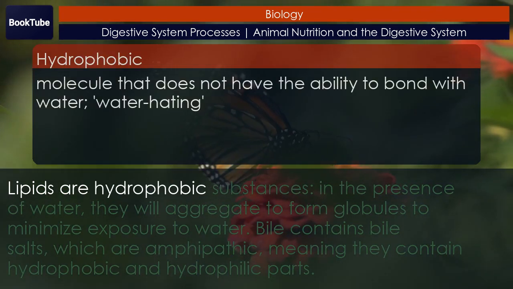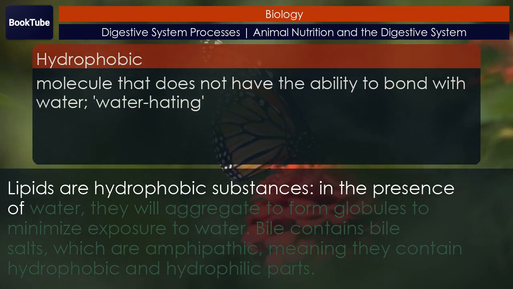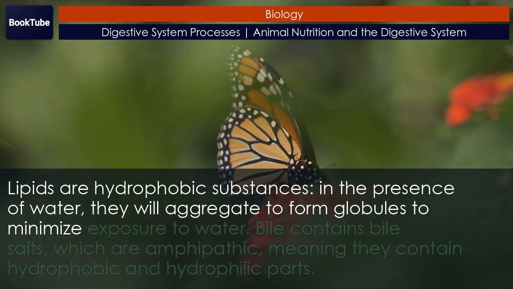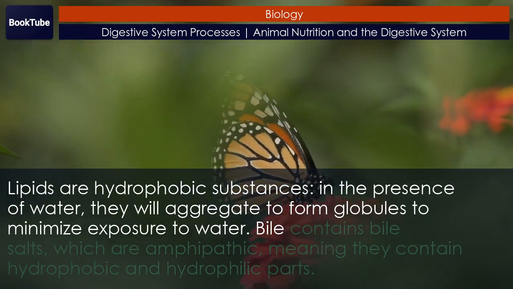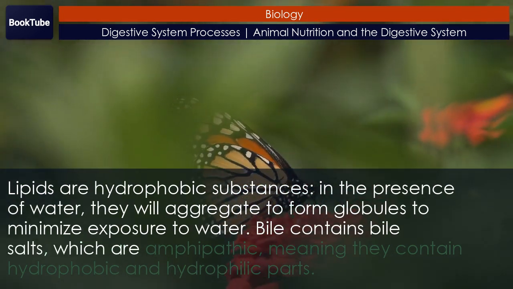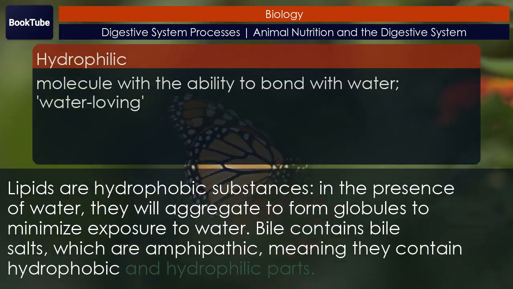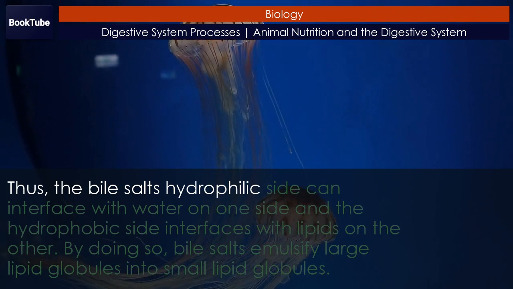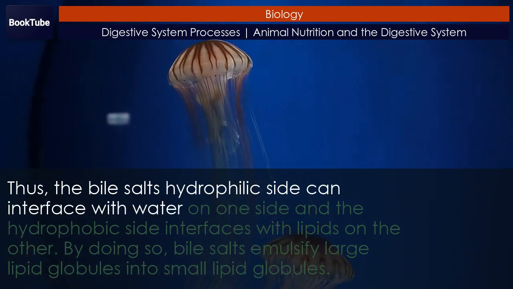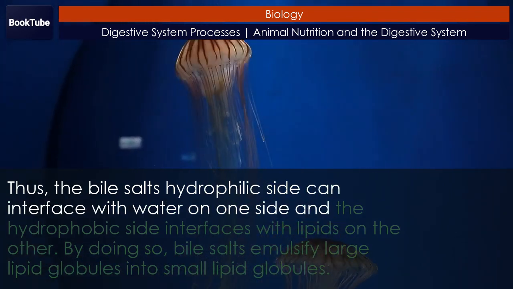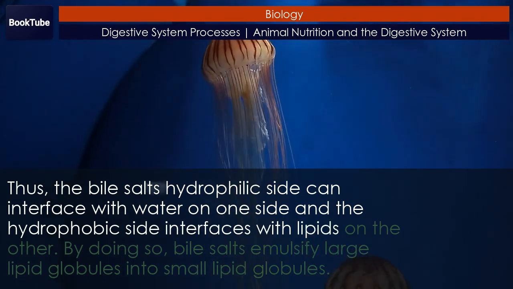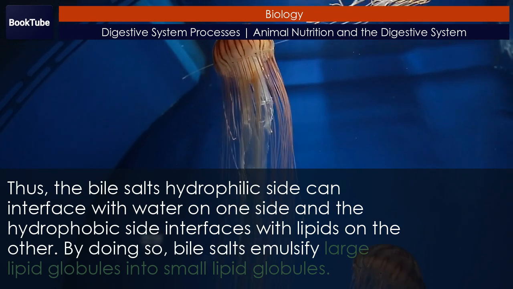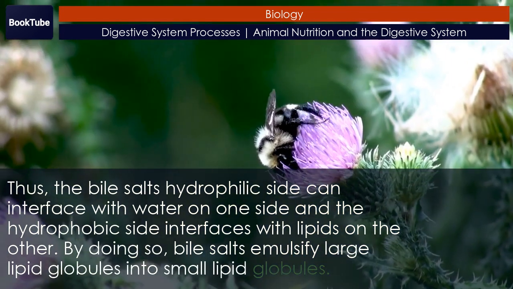Lipids are hydrophobic substances. In the presence of water, they will aggregate to form globules to minimize exposure to water. Bile contains bile salts, which are amphipathic, meaning they contain hydrophobic and hydrophilic parts. Thus, the bile salt's hydrophilic side can interface with water on one side and the hydrophobic side interfaces with lipids on the other. By doing so, bile salts emulsify large lipid globules into small lipid globules.